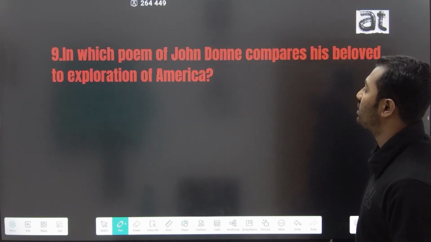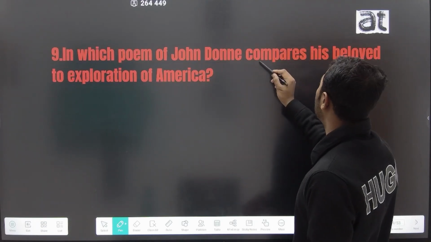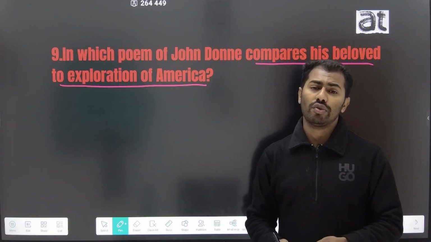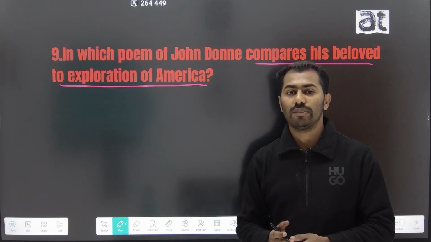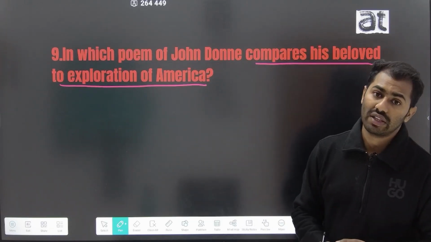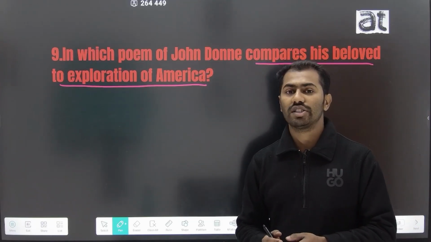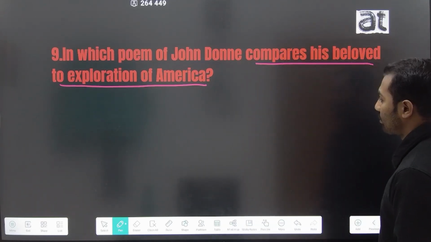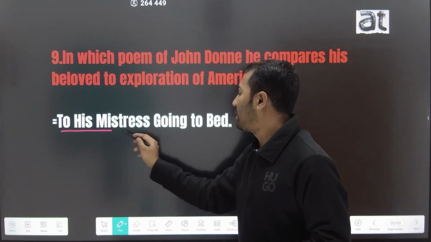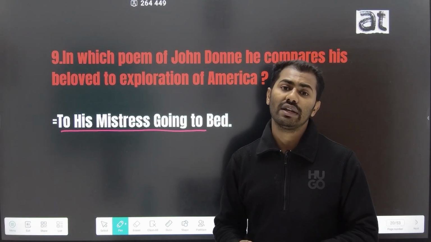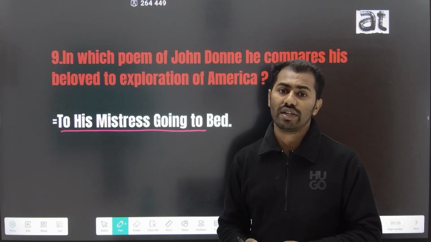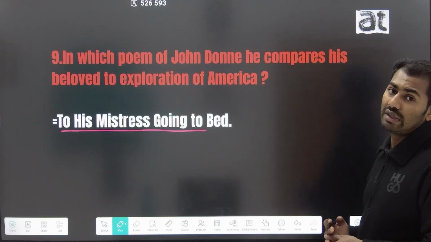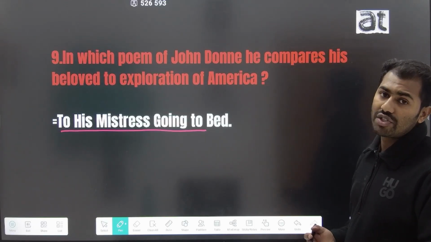The ninth question is: in which poem of John Donne did he compare his beloved to the exploration of America? We all know John Donne is famous as a metaphysical poet and for his wit, and in one of his poems he compared his beloved or mistress to the land of America, and the poem is To His Mistress Going to Bed. In this work, John Donne compared his mistress with the land of America. And his other important poem is To His Coy Mistress.